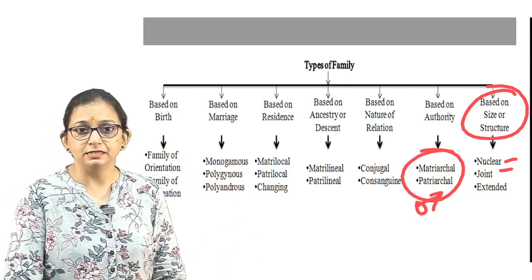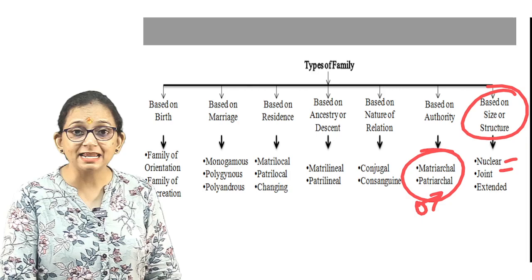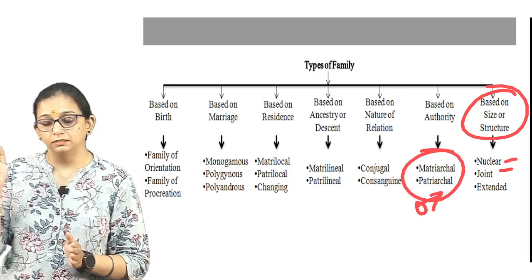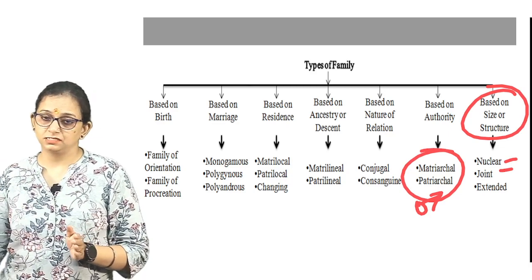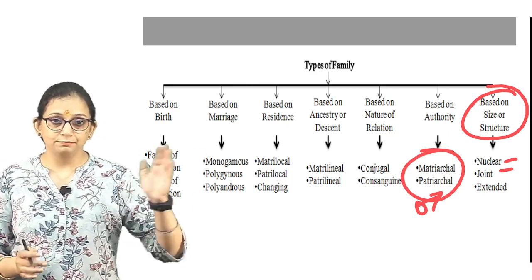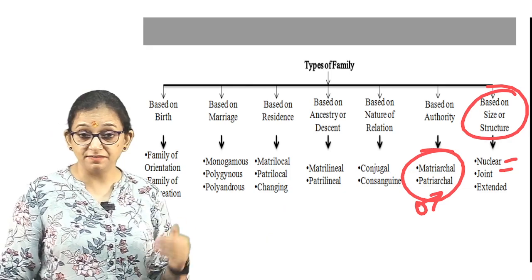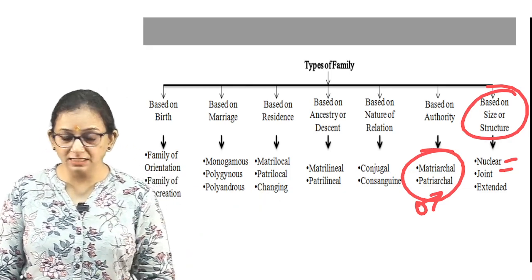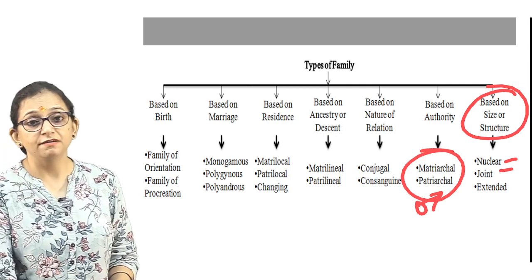And what is an extended family? An extended family is when the grandfather's sister is also living along, and maybe the mother's brother is living along. That becomes an extended family. So these are the types of families.